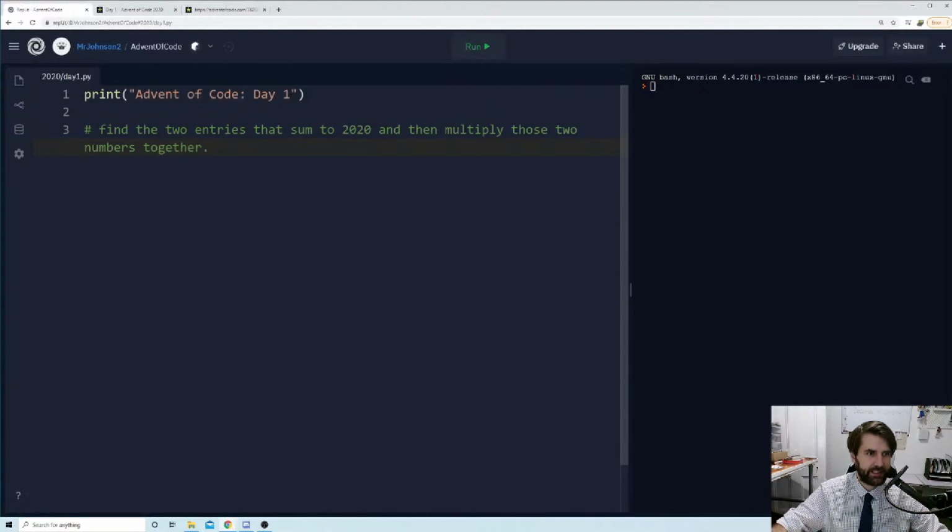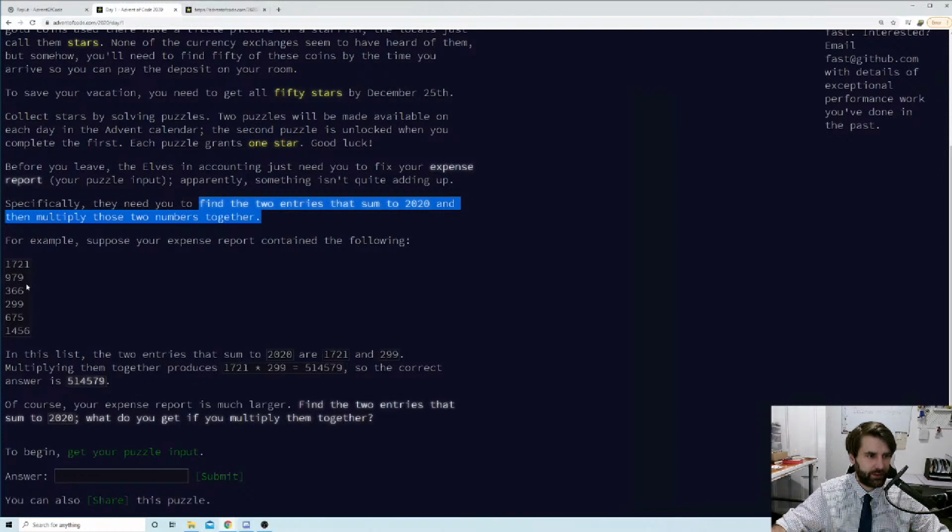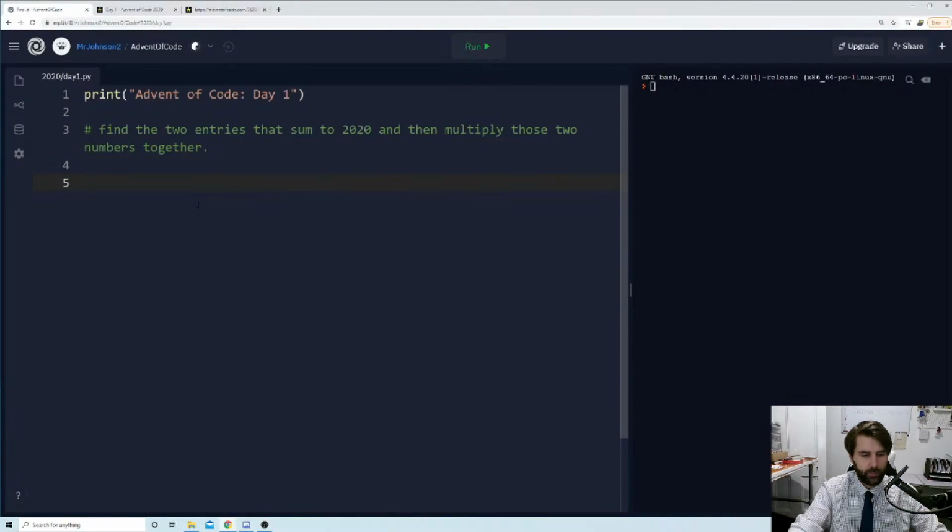I'm just going to add this as a comment, and I'm also going to grab our little test data, because that will be absolutely lovely. So I'm just going to call it data, and we're going to make an array. This is just going to be a list of all of our different numbers here. In an array, we just separate these with a comma. So I'm going to say data equals, and then we've just got a list of numbers.